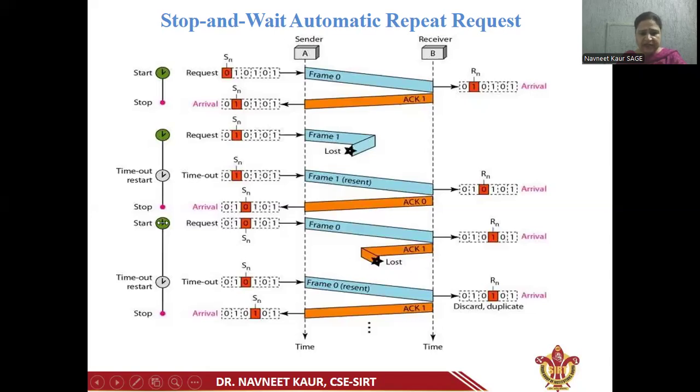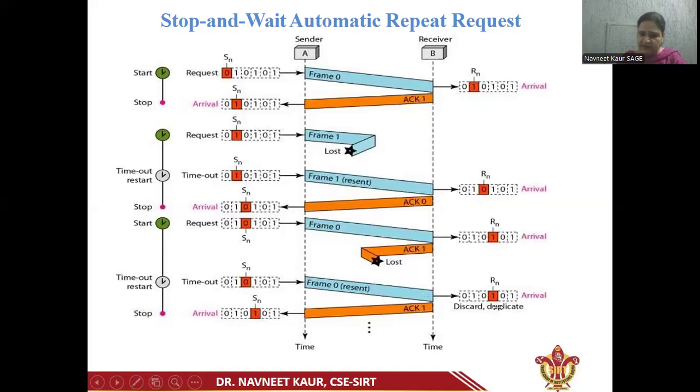Now, due to the noisy channel, acknowledgement 1 is lost in the channel between the sender and the receiver. After the timeout period, when the sender does not receive the acknowledgement, it will assume that the frame is lost or corrupted, so it will retransmit frame 0. Upon receiving this frame 0, the receiver will discard it because it is a duplicate frame 0.